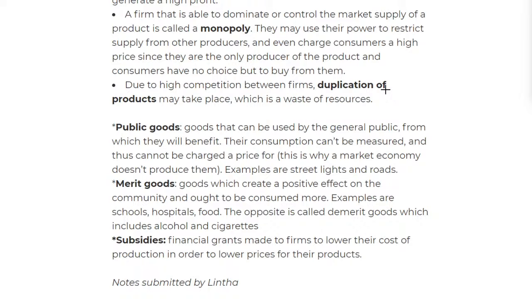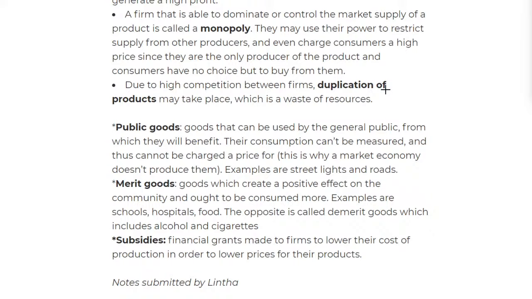But public goods are simply provided by the government, but in this case, the government is not providing anything. Then we have the merit goods. Merit goods are basically goods with positive effects on the community and are to be promoted so people consume more for beneficial purposes. Examples would be education, medical care, and so on and so forth. And then we have demerit goods that give negative effects on the society, like cigarettes and alcohol. We'll look at how the government will control all of that in the mixed economic systems in just a bit. I think that's next.